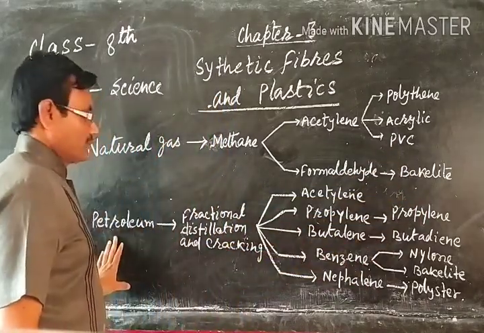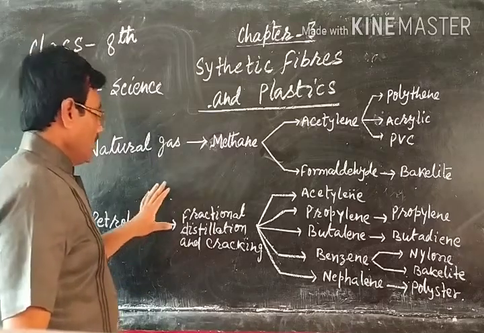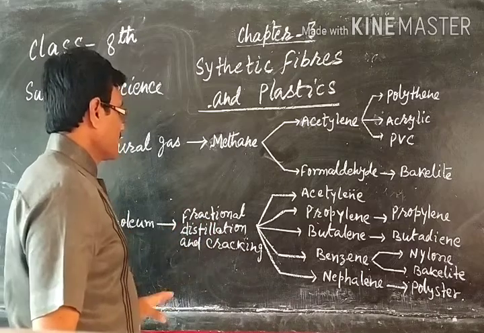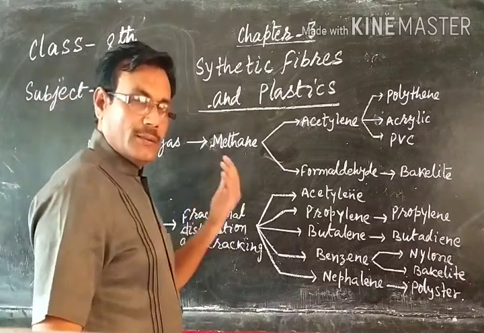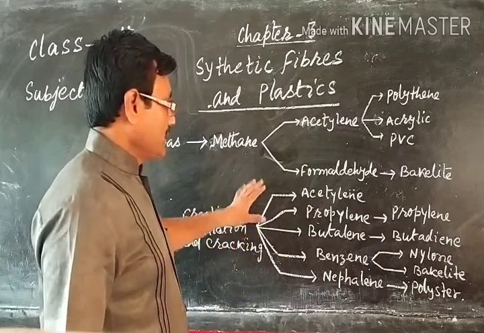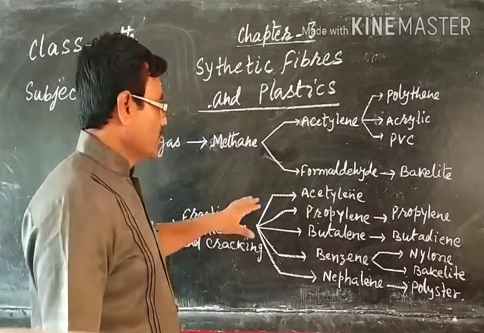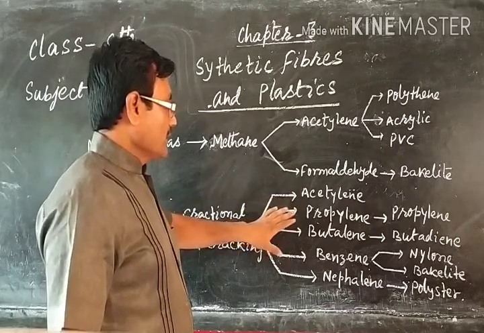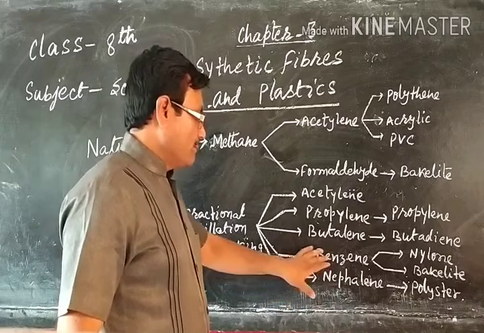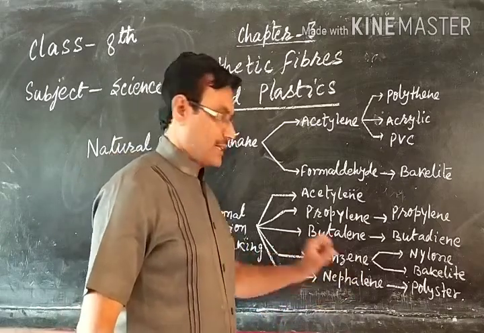Again, petroleum, which is CHO, is also cracked in a fractional distillation furnace, and it is broken into acetylene, propylene, butylene, benzene and naphthalene.